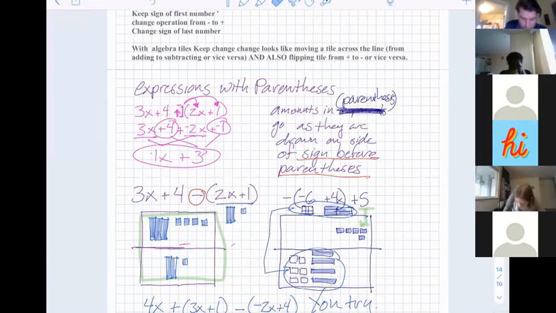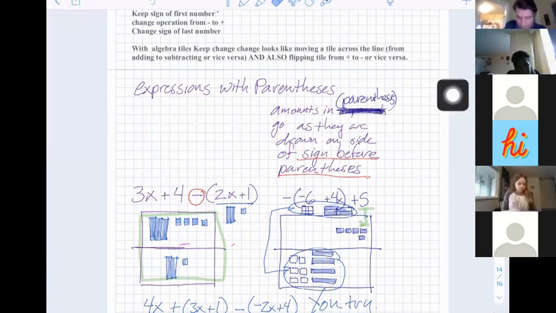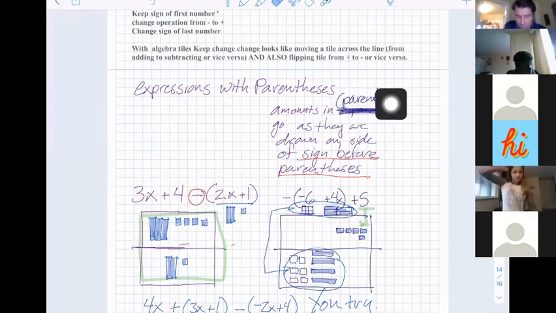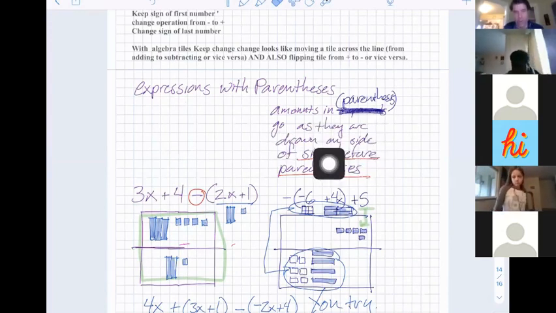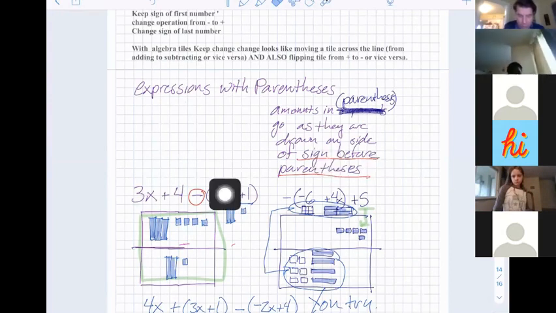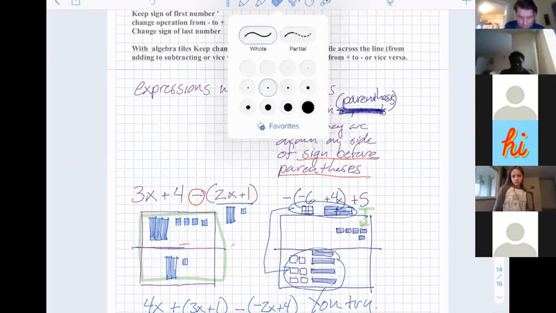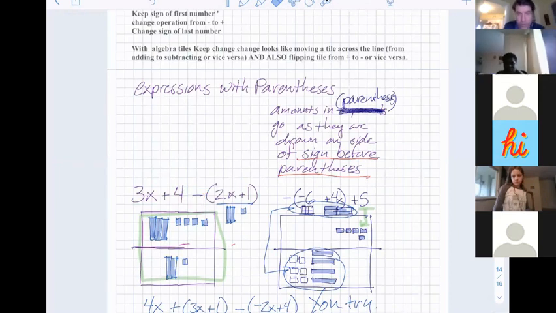The way this works is that it says amounts in parentheses go as they are drawn on the side of the sign before the parentheses. So what that means is when I have something in parentheses, I need to erase this. When I have something in parentheses like this, 2x plus 1, then all of this needs to be built just like this.